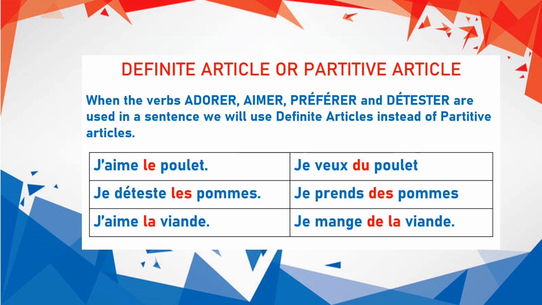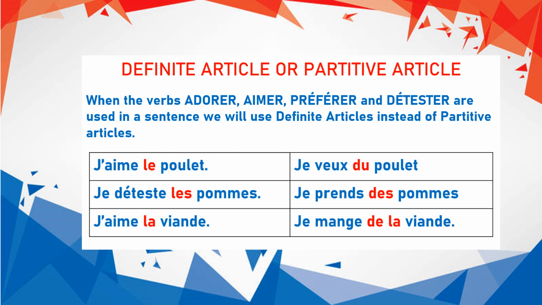So there is another rule in using partitive articles in sentences. Whenever these 4 verbs, aimer, which means to love, adorer, which means to like, préférer, which means to prefer, and détester, which means to dislike, are used in a sentence, the partitive article will not be used. Instead of using the partitive article, we will use definite articles. For example, we'll see the examples here.